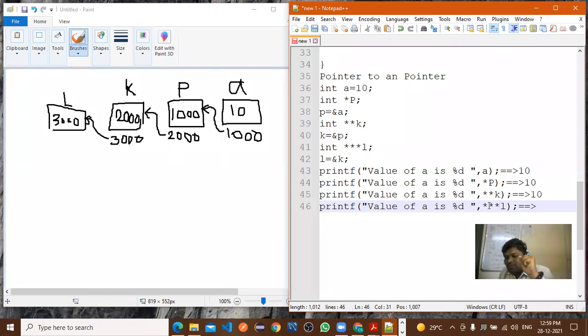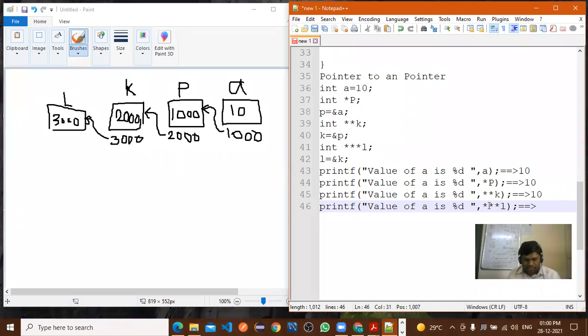Now all of you have got how we are using pointer to pointer? Yes, sir. Is there any doubt? No, sir. I hope all of you understood. Any question related with pointers?